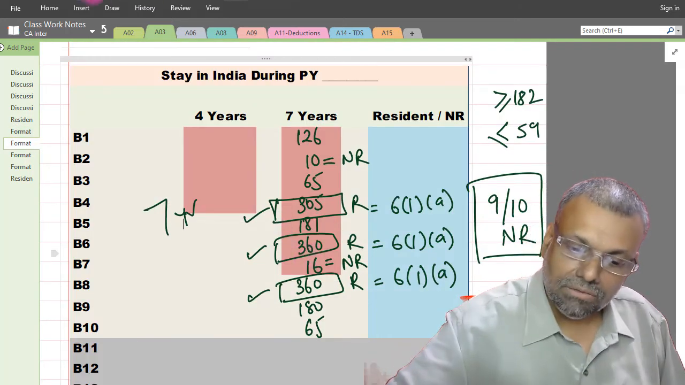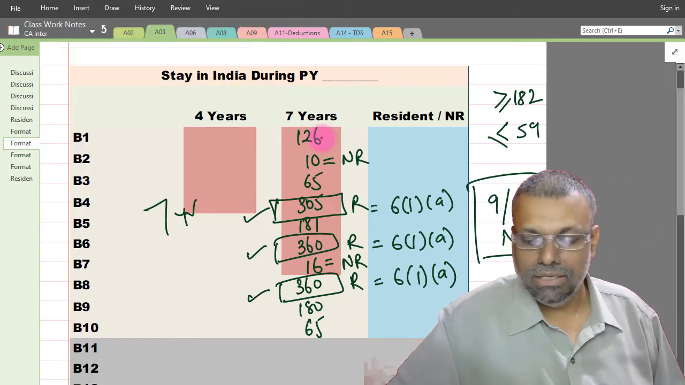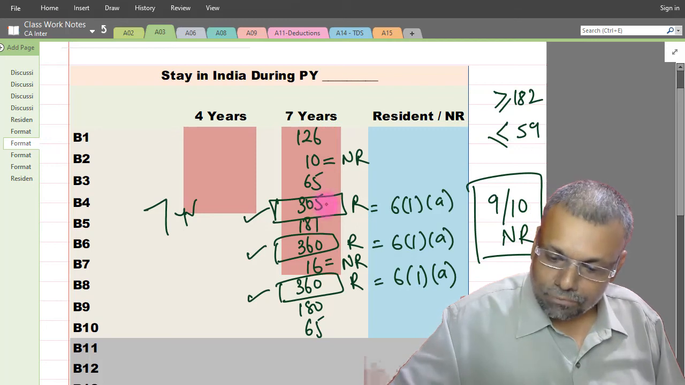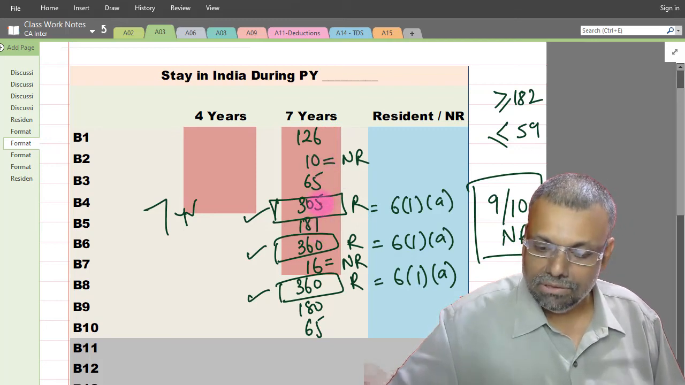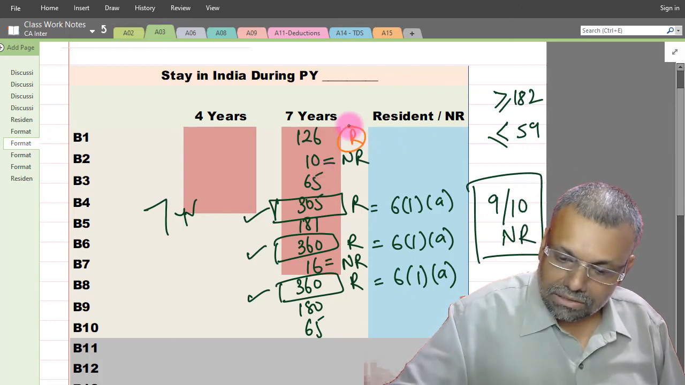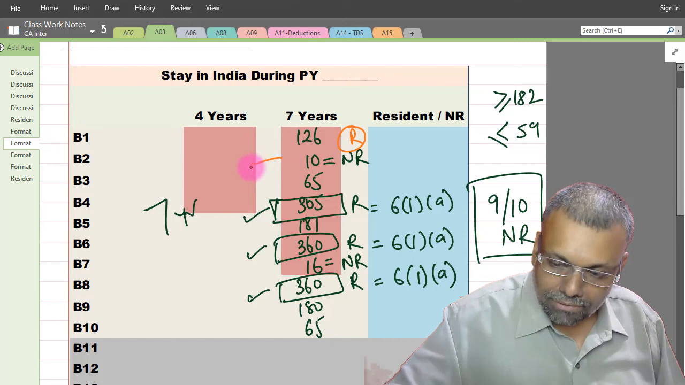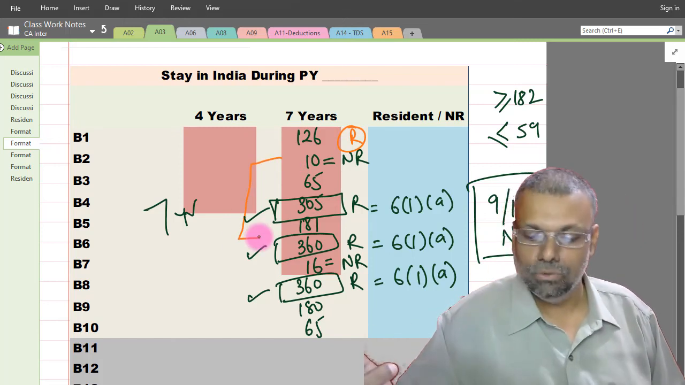Okay. So listen very carefully. I'll just change the ink color. For the other years, it is 126, and for the last 4 years total, I can see 10 plus 65 plus 305 plus 181. So 305 plus 65, I am already crossing that limit. So I am already resident. Last 4 years total I have to take.